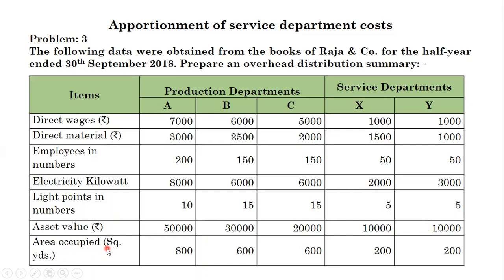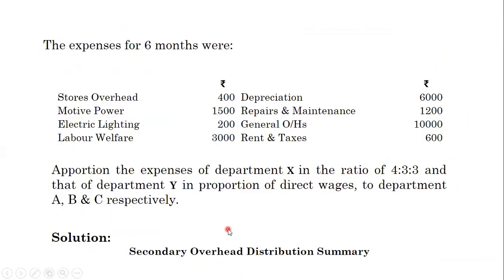Area occupied in square yard. Production department A, 800 square feet. Production department B, 600 square feet. C, 600 square feet. Service departments X and Y, 200 each. The problem continues.